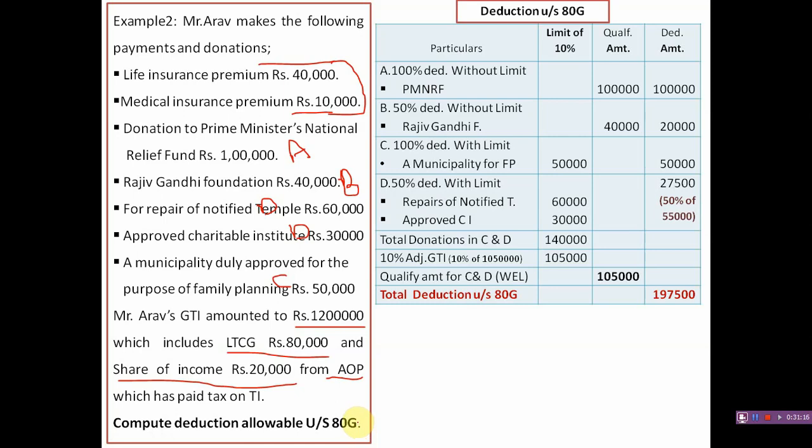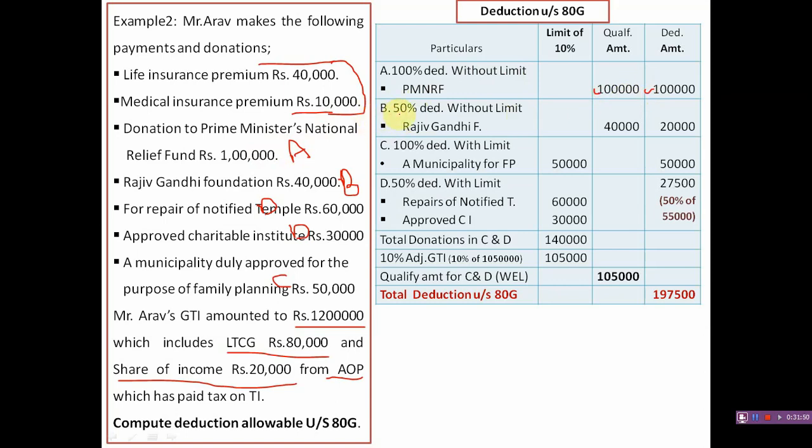See the solution. Particulars, limit of 10%, qualifying amount and deduction. First one, A category items, 100% deduction without limit. There is no limit for qualifying amount, there is no limit for deduction amount. In case of category A, there is one item, that is Prime Minister's National Relief Fund, 1 lakh donated, fully qualified and fully deductible.